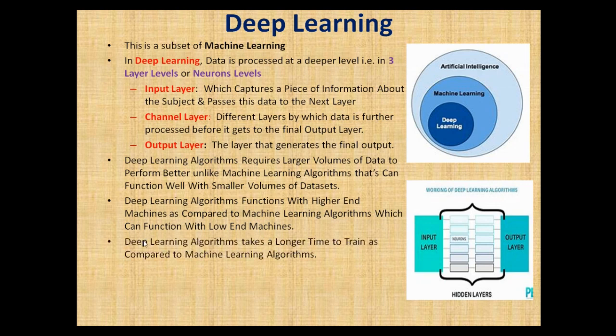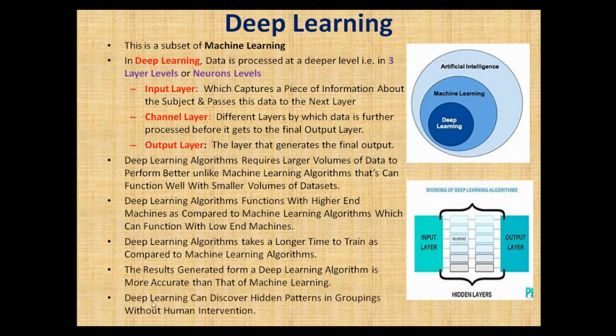Then deep learning algorithms take longer to train as compared to machine learning algorithms. Then the results generated from a deep learning algorithm are more accurate than those of machine learning. Then finally, deep learning can discover hidden patterns in groupings without human intervention.